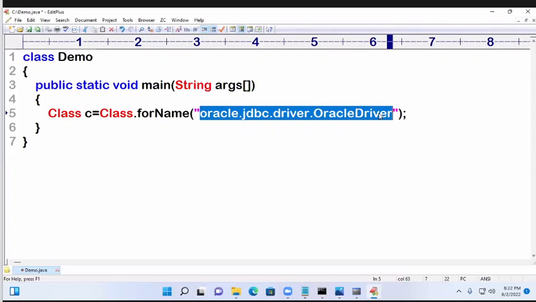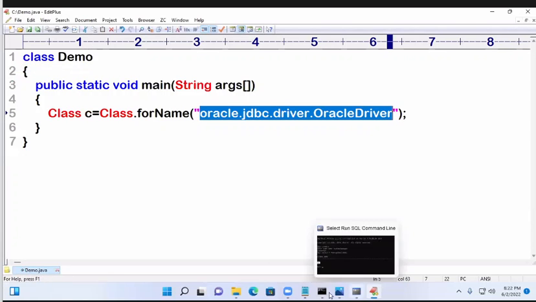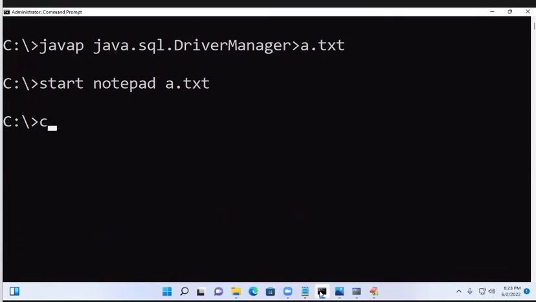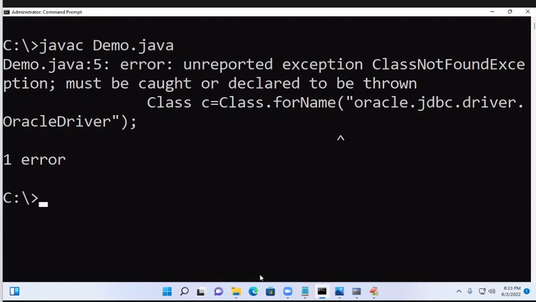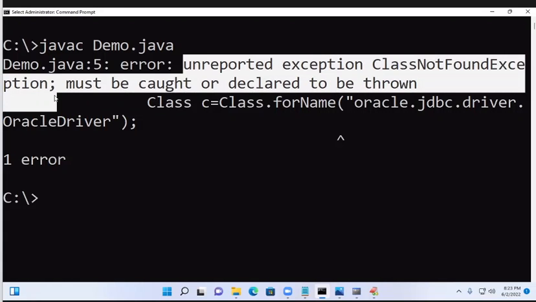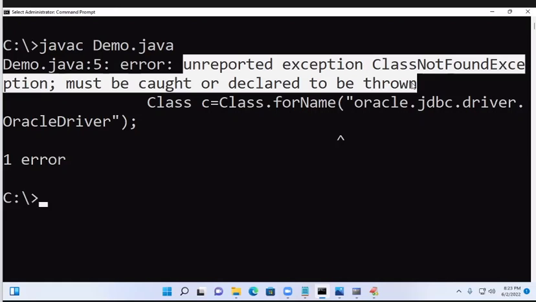If you don't handle it, what will happen? A compile time error occurs. Suppose I compile this line, javac Demo.java. We are getting an unreported exception: ClassNotFoundException must be caught or declared to be thrown. That means it is a checked exception. Is it compulsory to handle? Yes. I didn't handle, that's why this came.